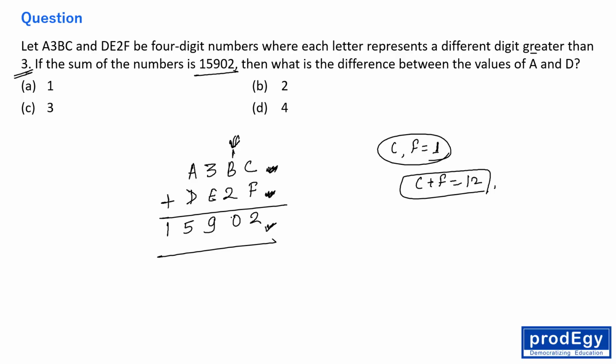So if B plus 3 is coming as 10, it means B is what? B plus 3 is 10. It means B is what? B is 7. Right everyone? One answer is there. B is 7.